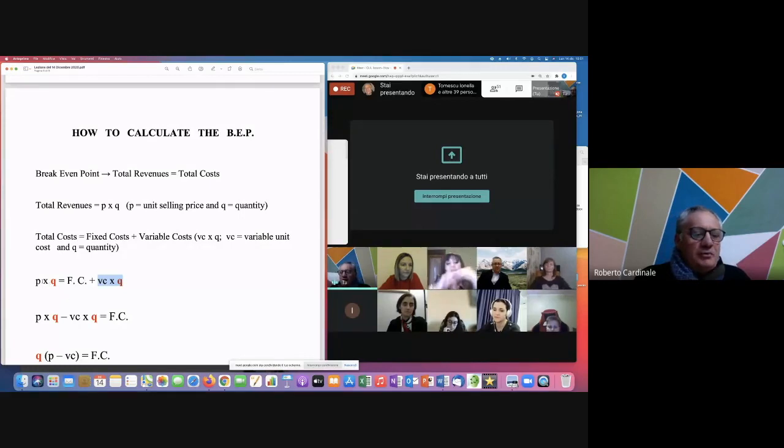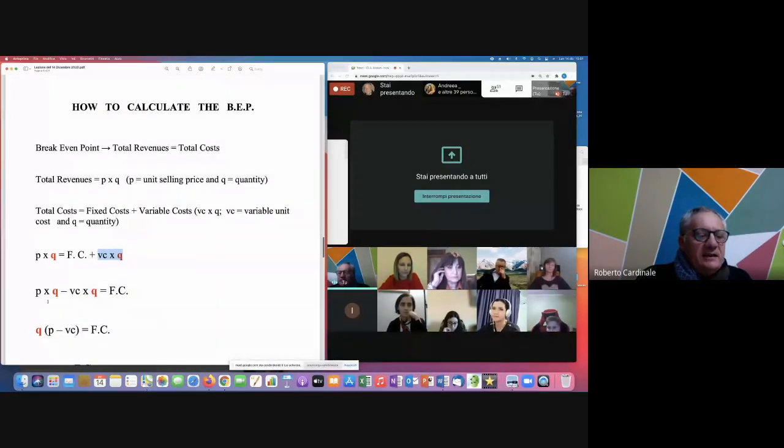So we can write again this expression: P multiplied by Q minus VC multiplied by Q equals fixed costs. And at the end, if we put in evidence Q, multiplied by the difference between unit selling price and variable unit costs, equals fixed costs.